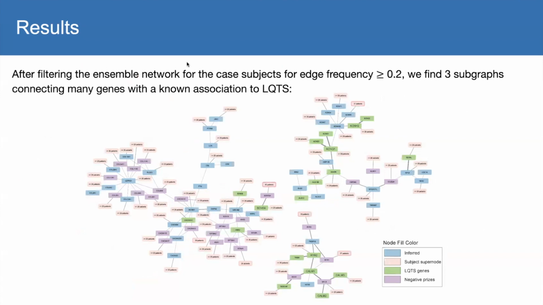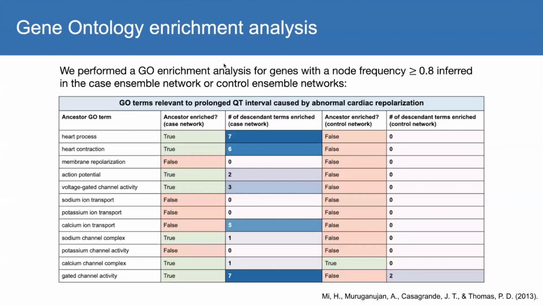Now that we have our ensemble networks, we can use them to prioritize candidate genes for each subject by assessing the connectivity of the candidate genes to known causal genes and the node frequency of the candidate genes in the ensemble networks. After filtering the ensemble networks for case subjects on edge frequency, we find three subgraphs that connect many of the genes that have a known association to long QT syndrome. We can look more closely at the candidate genes and subjects in these three subgraphs and how they are connected to genes that have a known association to long QT syndrome.